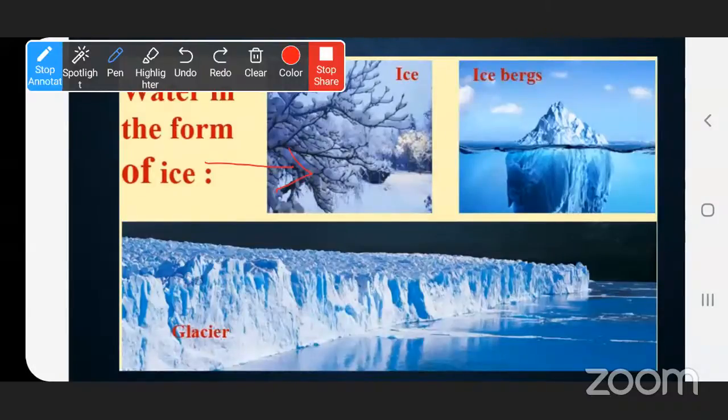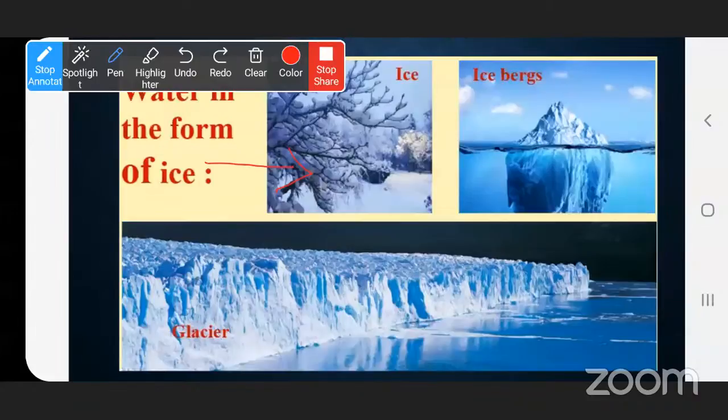Now, the layers of snow pack together and form ice. In some places, the ice is a very huge mass. It is very heavy in weight, and slowly it slopes down, and then it is called a glacier. What is it called? A glacier.